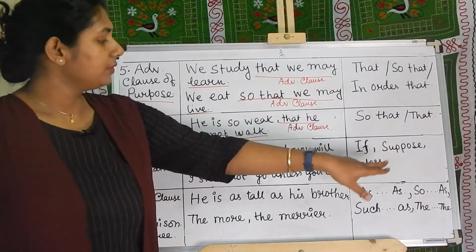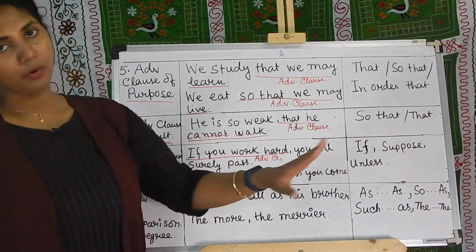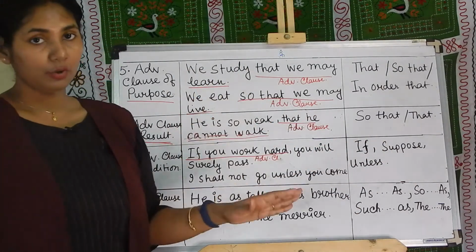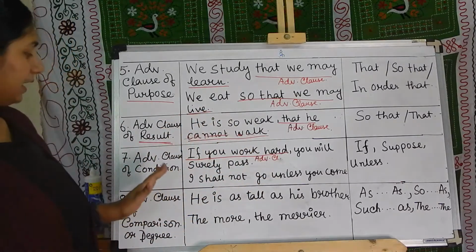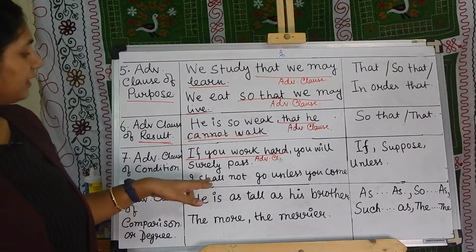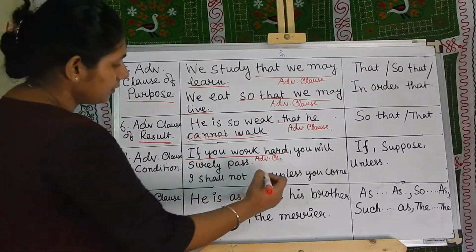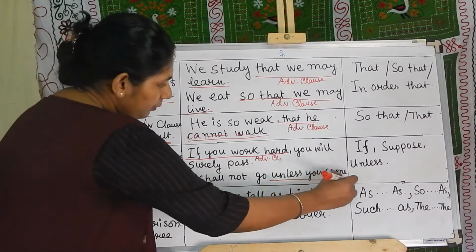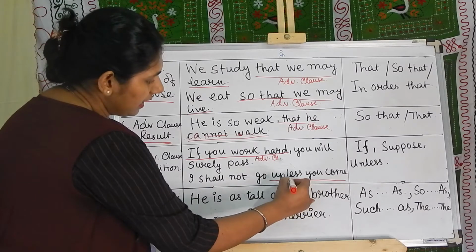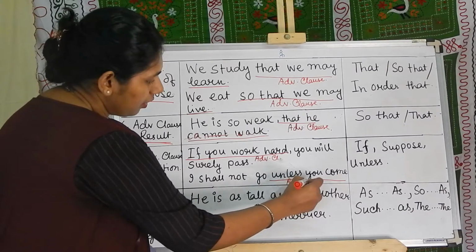If, suppose, unless, these are all adverbial clause of condition. I shall not go unless you come. So, "unless you come," this is an adverbial clause.